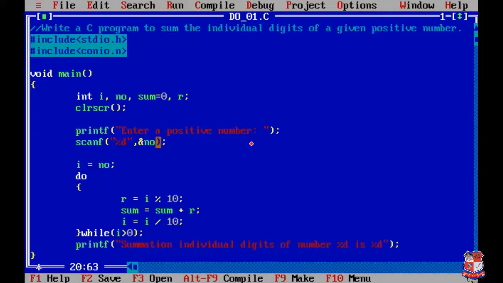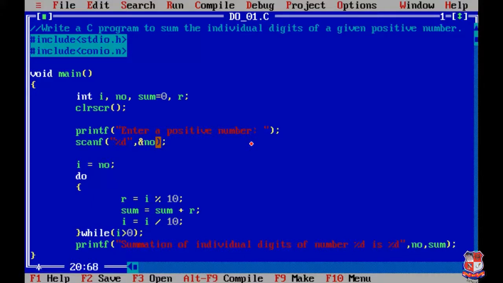So at first %d will print the value of number, and at the second %d will print the value of sum. So output will be like this: summation of individual digits of number 567 is 18.